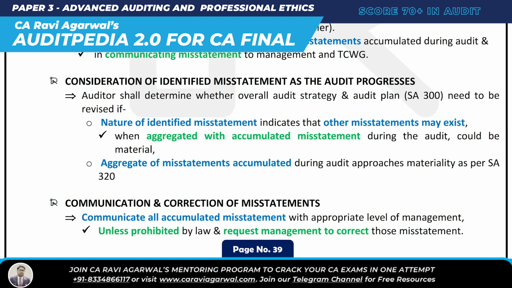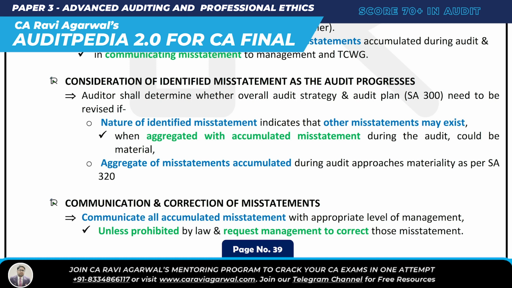When it could become material, then you should revise your audit plan and audit strategy.